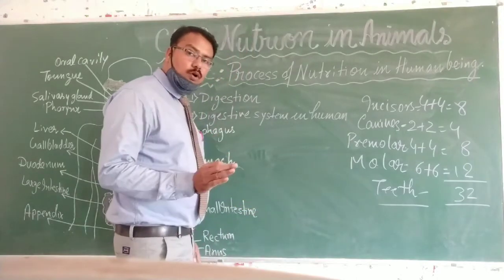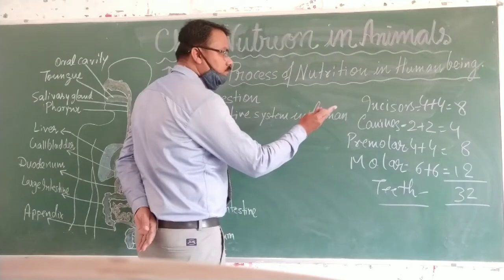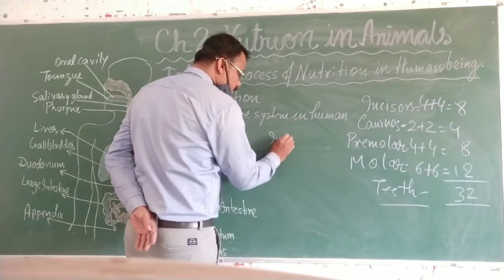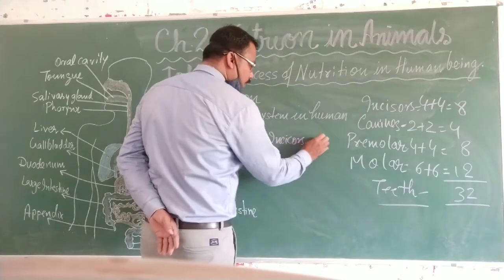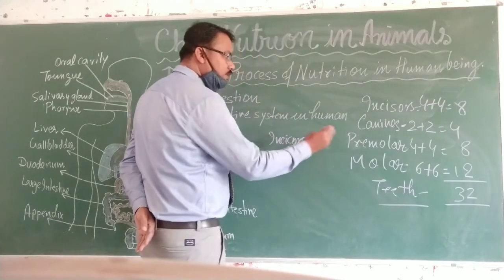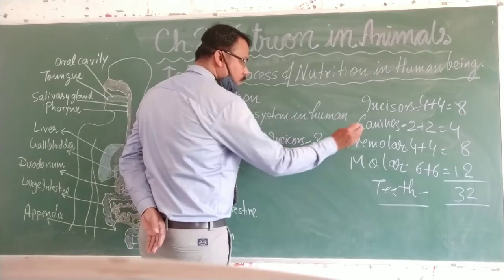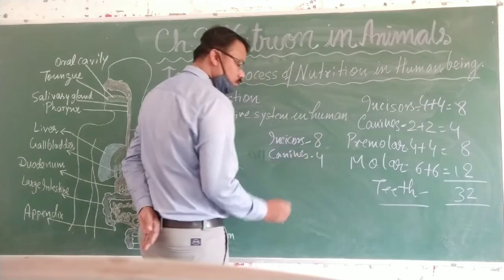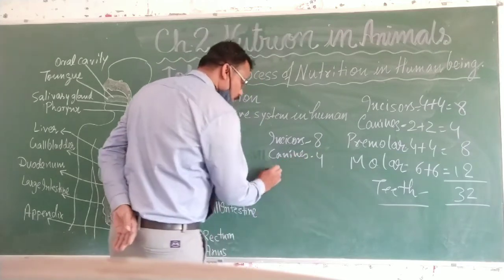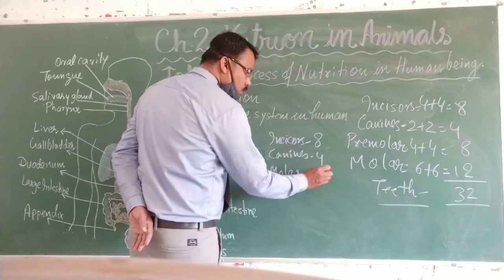Infant teeth contain what? Incisors. How many? 8 incisors, 4 in each jaw. Canines, 4 canines, 2 in each jaw. Premolars are absent, molars are present.